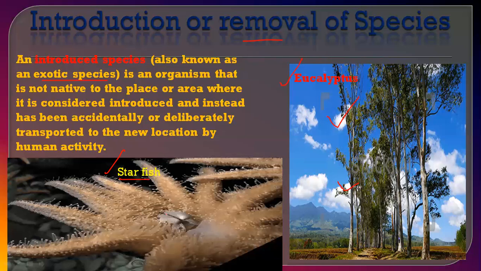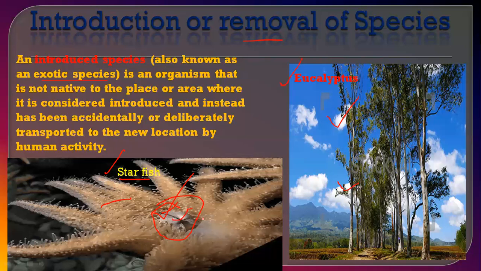Starfish eat mussels. This is a mussel, like the shells. These are mussels. So if we remove all the sea stars from the ocean region, what will happen? We will remove the starfish. So what will happen to this species, the mussel species? Definitely that will increase too much, because there is no other predator to eat it. So this will increase more rapidly.